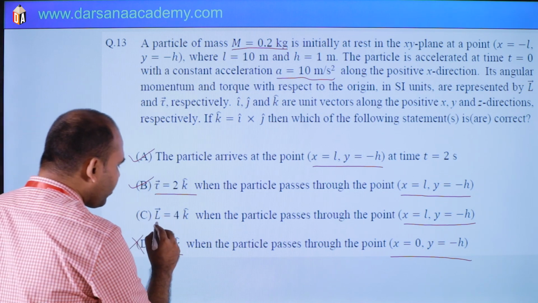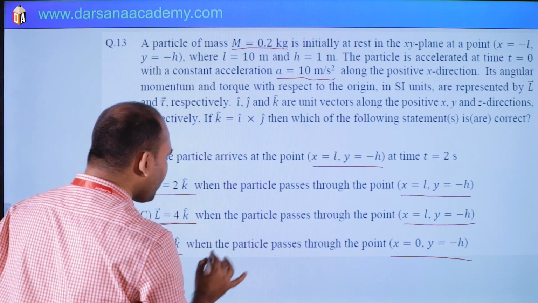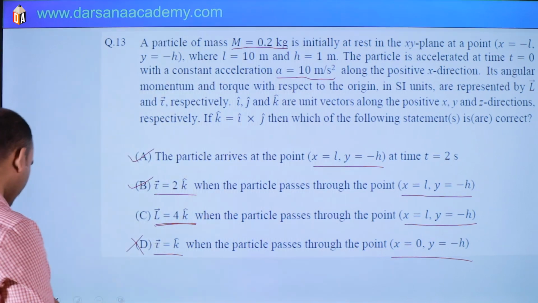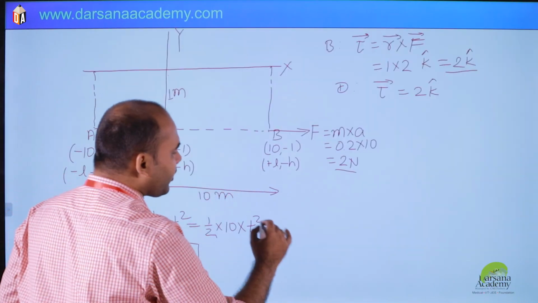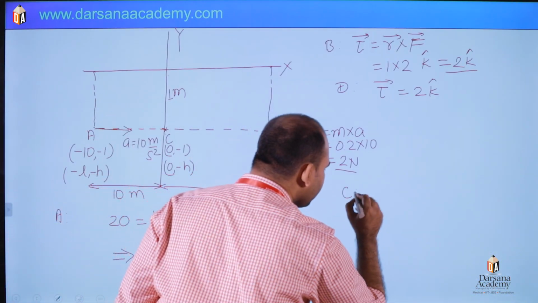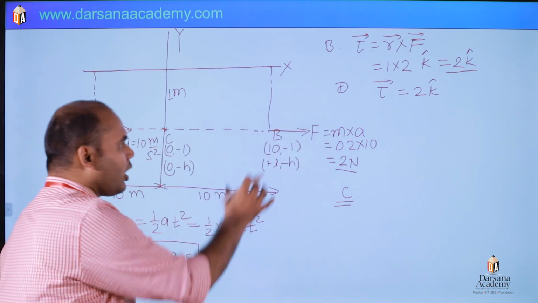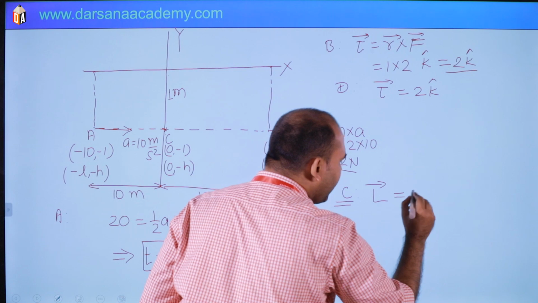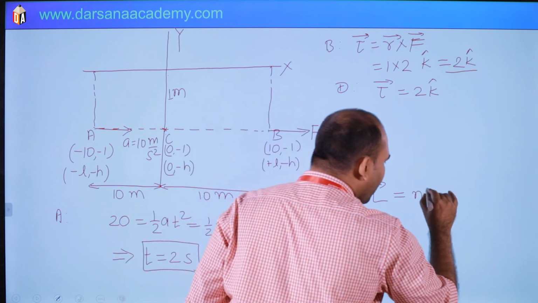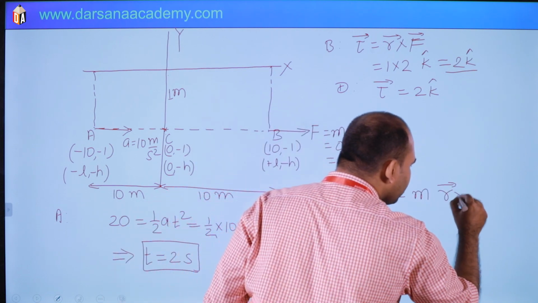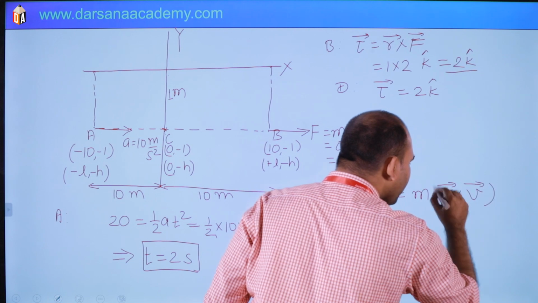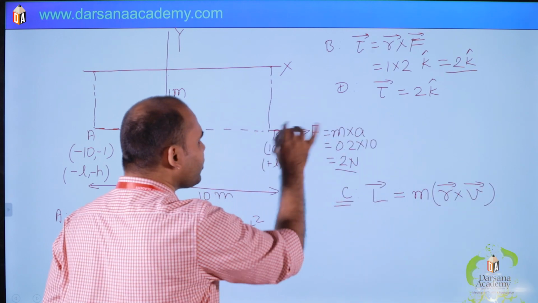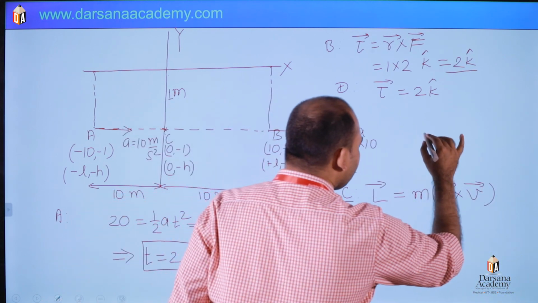Let us check the angular momentum at point B, option C. Angular momentum is m R cross V. First of all we will find V, the velocity.